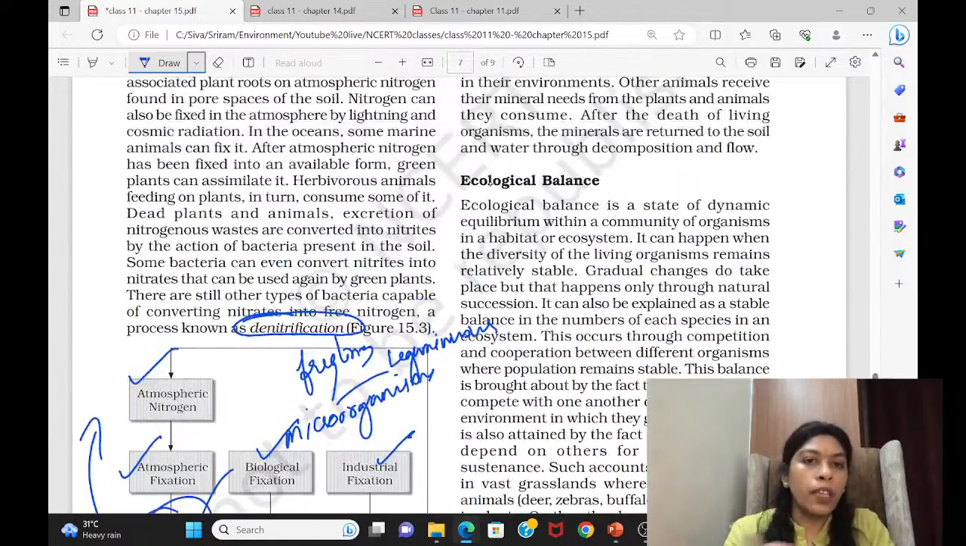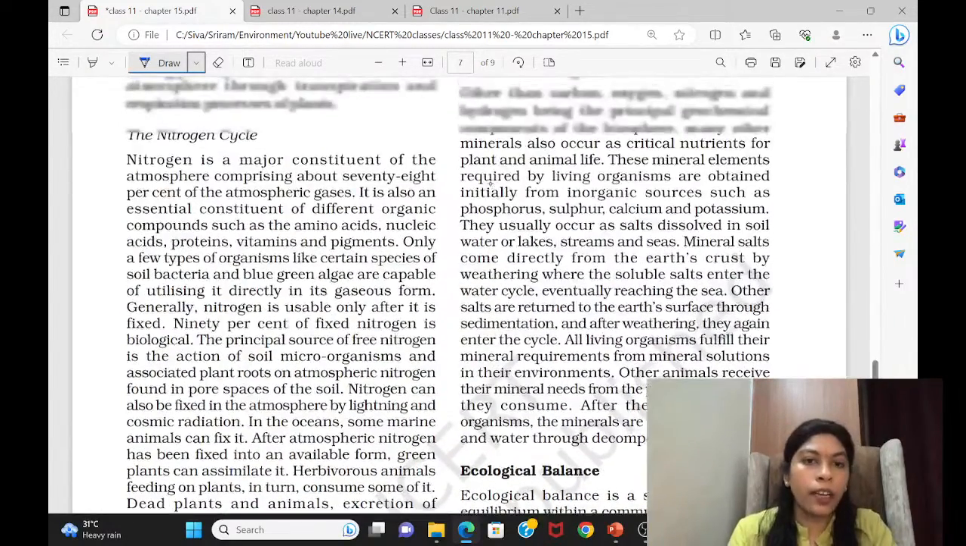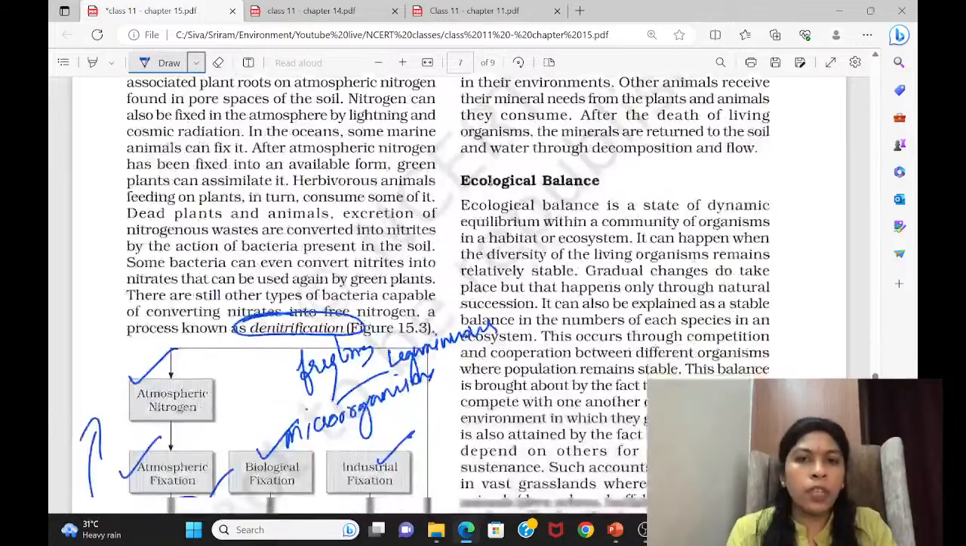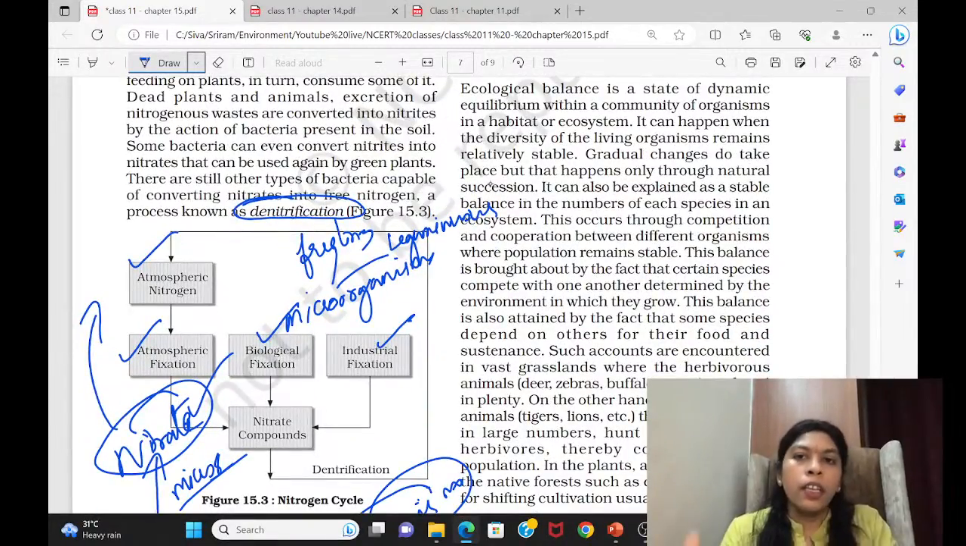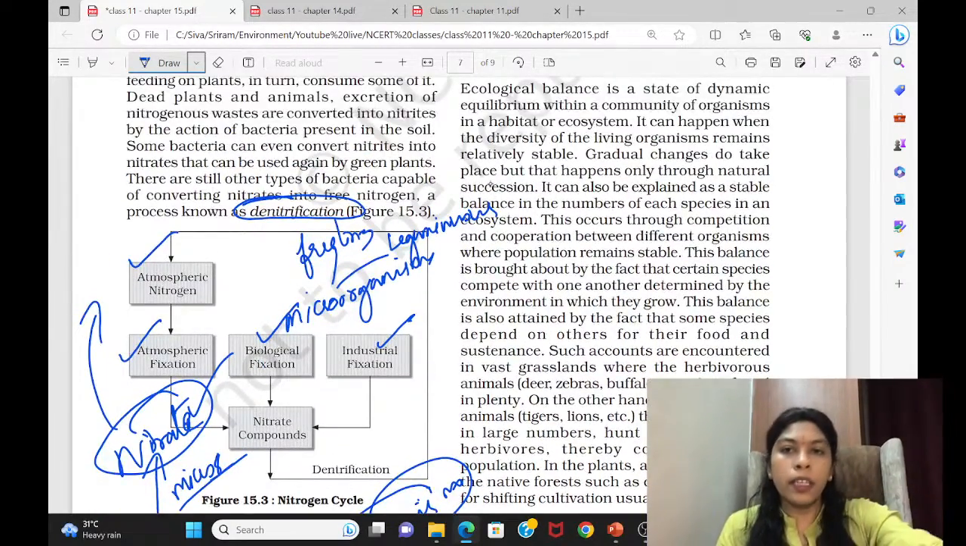This way, they have given certain information here. I have explained it here. So you can just take it and write it in the formula pattern. Then the other mineral cycles and all you can leave. Come to the ecological balance. Here they have talked about some succession. That you can see.